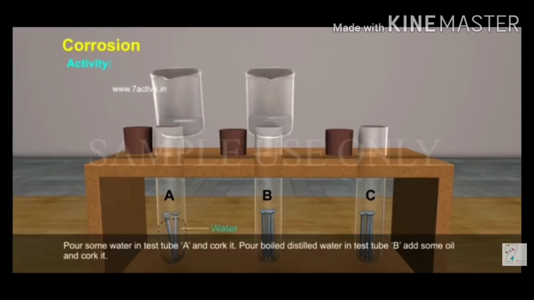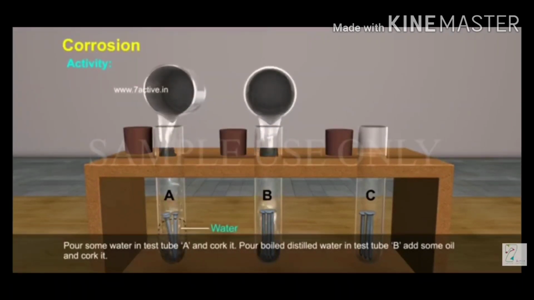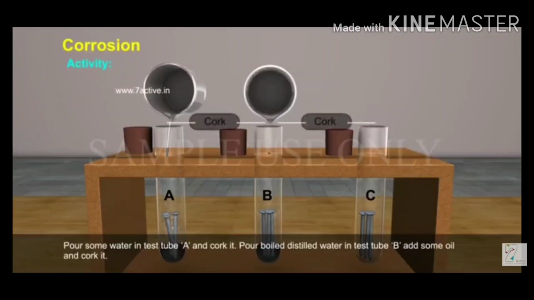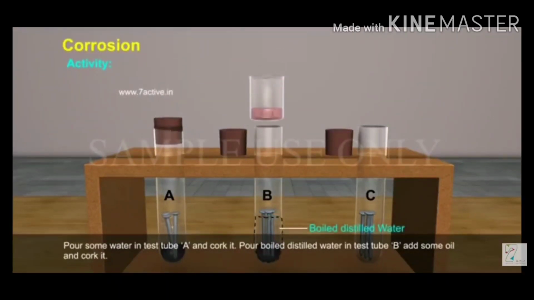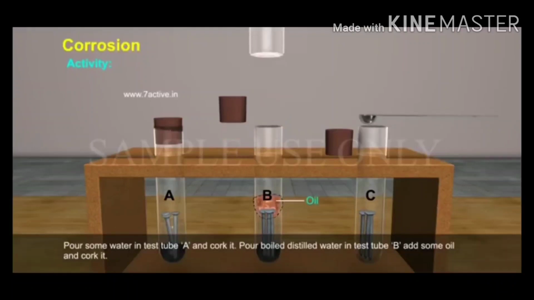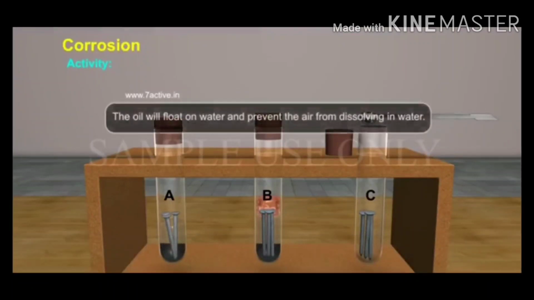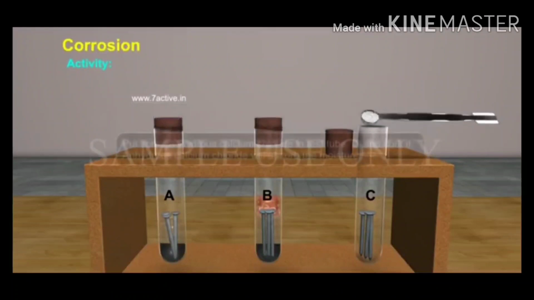Now with the help of a beaker, we'll put some water in test tube A and cork it. We'll pour boiled distilled water in test tube B, with some oil also. Here you see we are adding some oil, and we'll cork it. And in test tube C we will add some calcium chloride. The oil will float on water and prevent the air from dissolving in water.